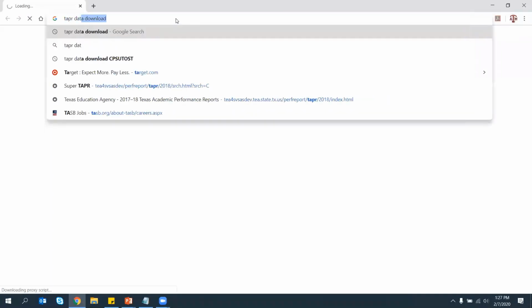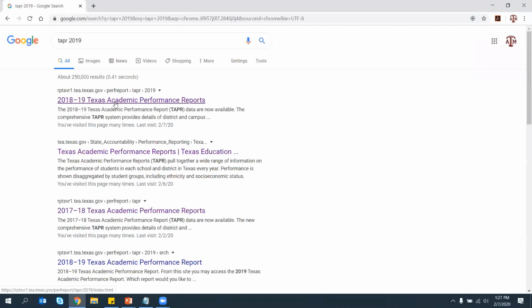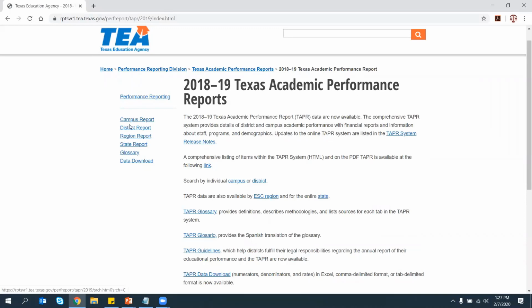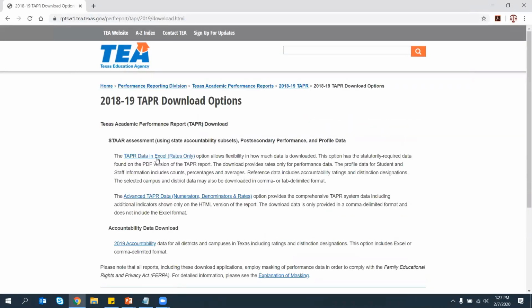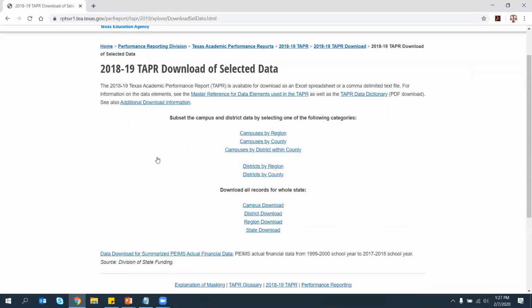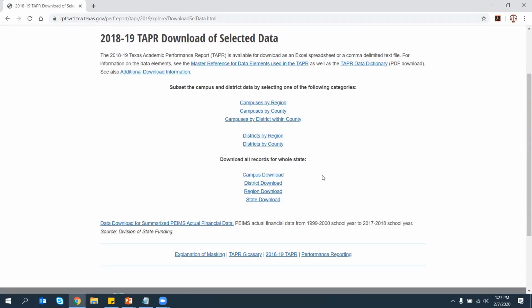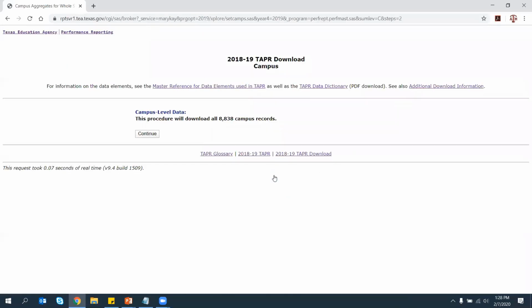I'm going to do a download quickly of our TAPR data. This is our TAPR website. Again, you can go to this website to download a campus report or a district report. I'm going to do the data download. I'm going to start off by downloading the data in Excel rates only. Here is where I would select the campus data file, either by region or by county or by district within county. If I want to download all campus information for the entire state, I would select this option, Campus Download. I'm going to download roughly data on 9,000 campuses.